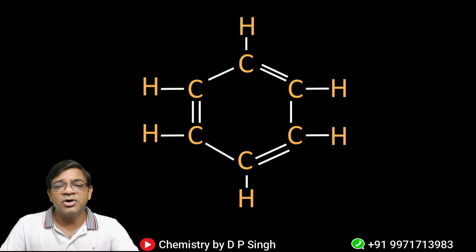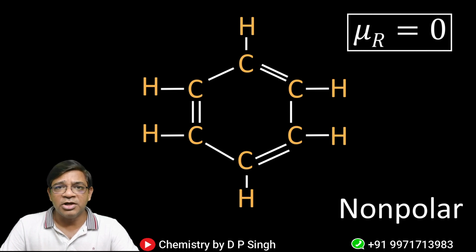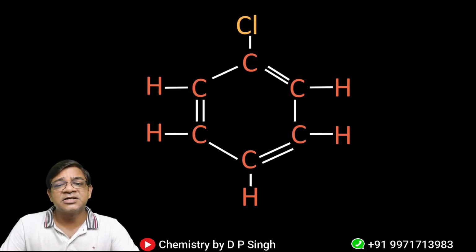Now we take the example of benzene. This is a molecule of benzene. You know that in benzene, which is a hydrocarbon, all the carbon-hydrogen bonds are considered as non-polar bonds. Hydrocarbons in general are considered non-polar because of the very small difference of electronegativity between the C-H bond. So that's why they are considered as non-polar molecules. So I can say that the resultant dipole moment is 0 in case of benzene. So it is a non-polar molecule, and if it is a non-polar molecule, it will also not be deflected in the electric field or towards the charged comb. Then again, this is chlorobenzene.